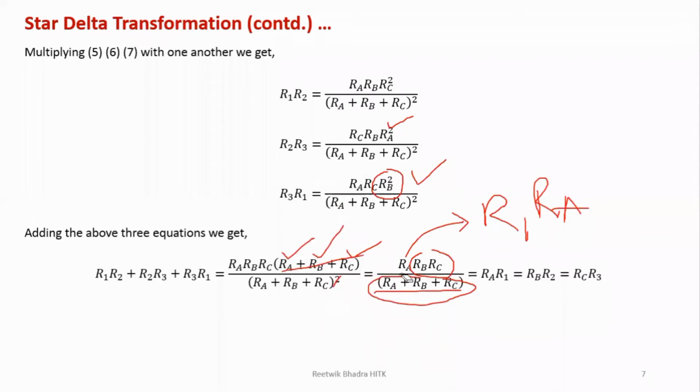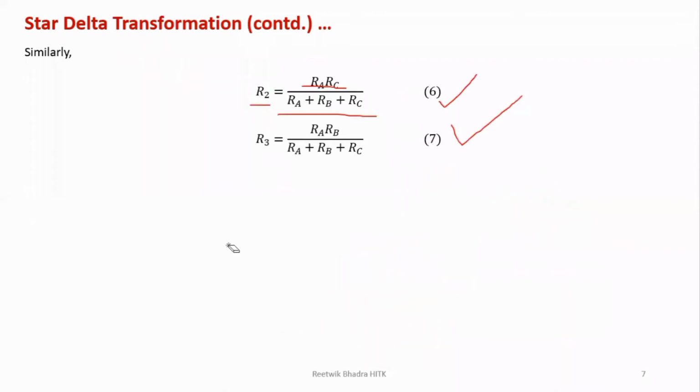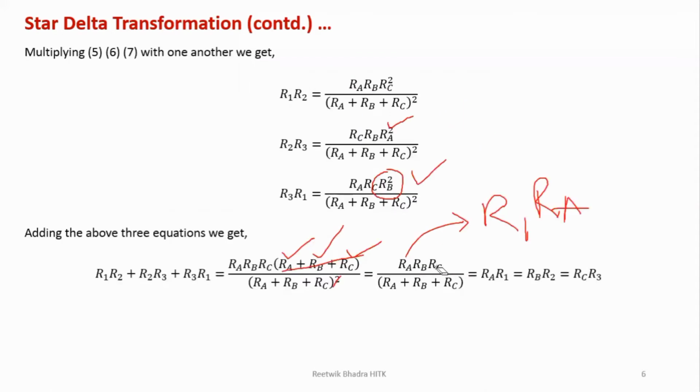Similarly, if you look into the previous slide, what was RB? R2. R2 was RA, RC by RA plus RB plus RC. Now look into this. RA, RC by RA plus RB plus RC is R2. So R2 into RB can be written. Similarly, you can write R2 into R3 into RC. So from here you can easily calculate, right?